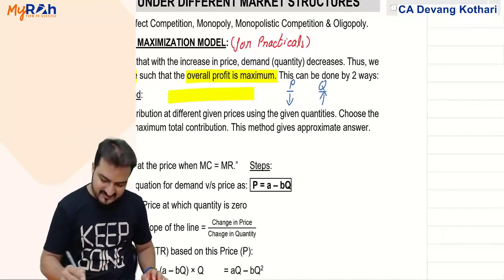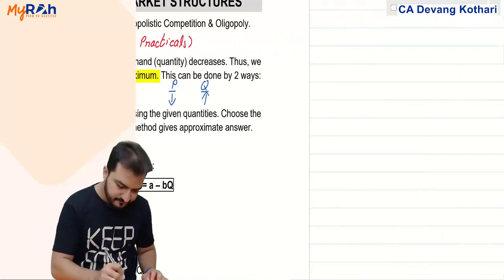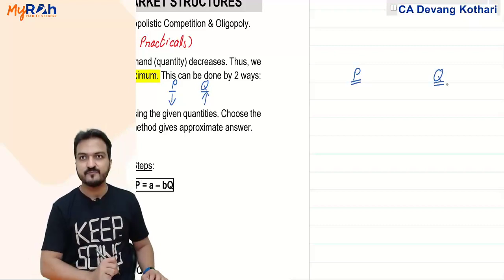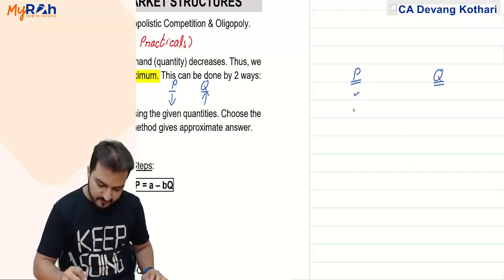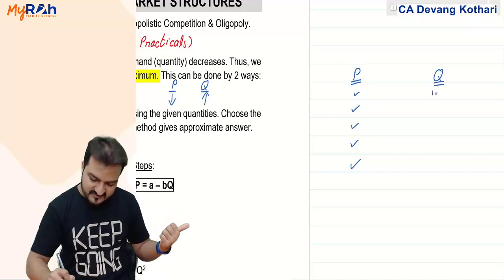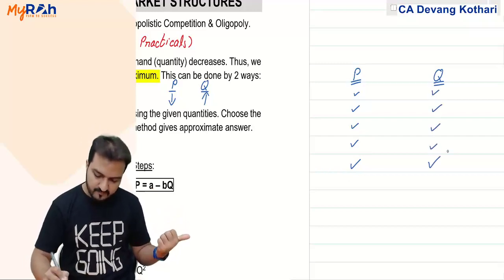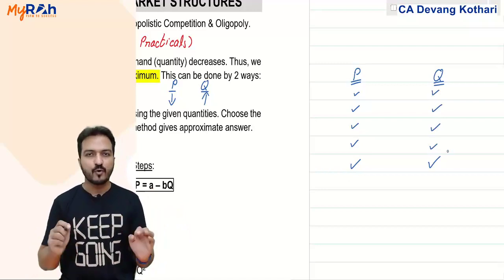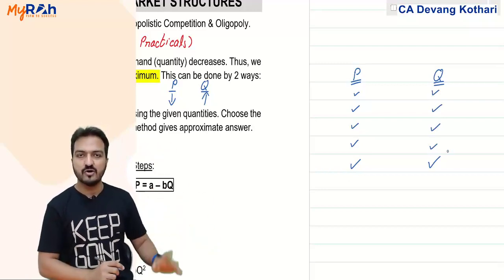The question will be such that you will be given various alternatives of price and quantity. You will be given many different prices, say 5 different prices, and at each of those prices the different quantities demanded are already given. You just need to identify the profit for all these options.